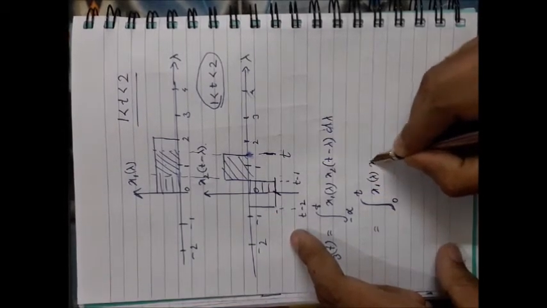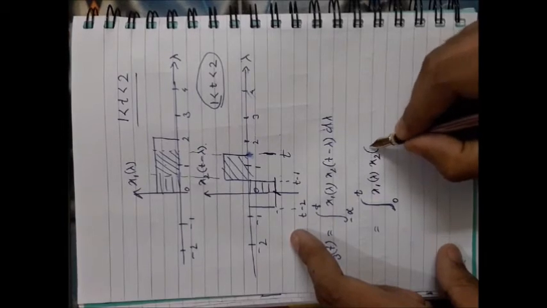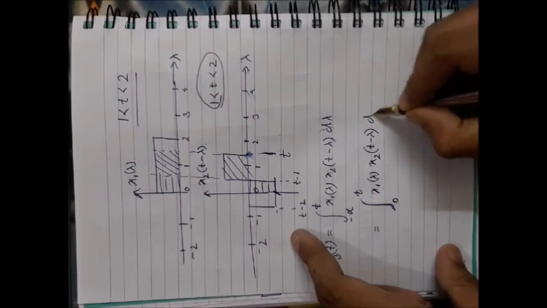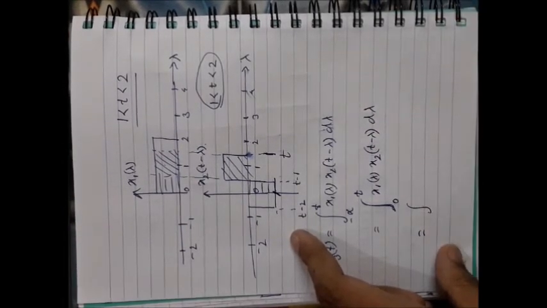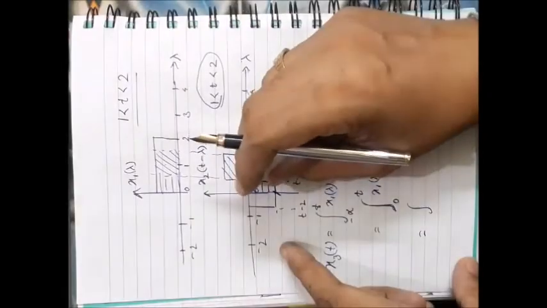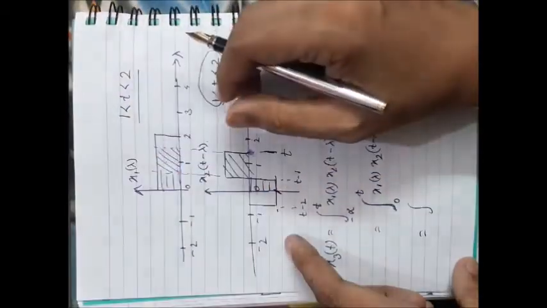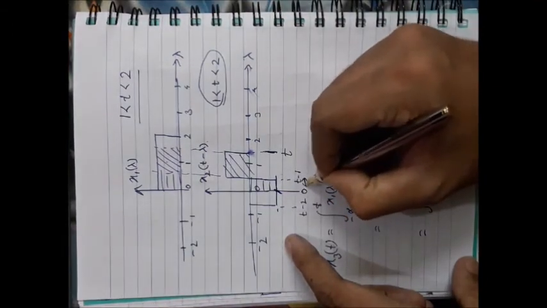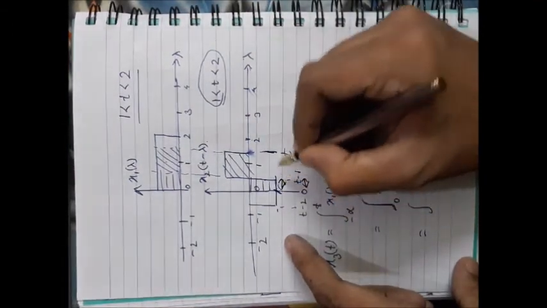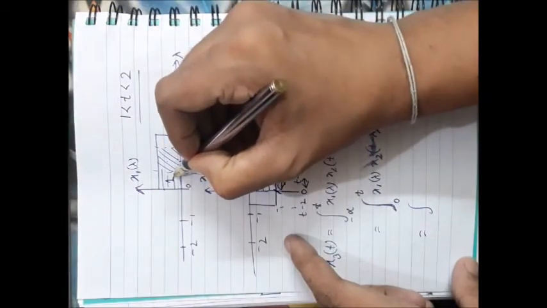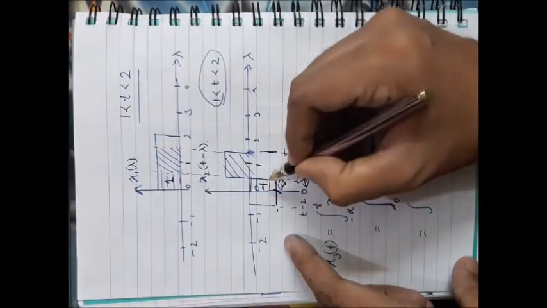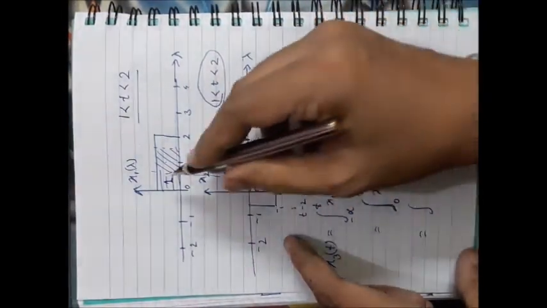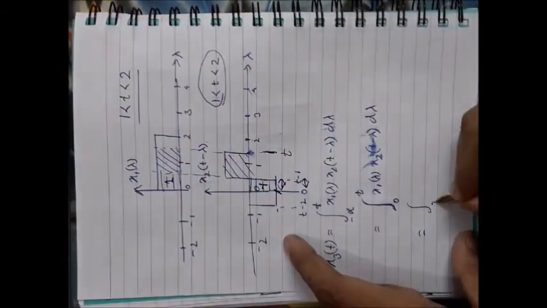Now see that this overlap has two different regions. From 0 to t minus 1, within this region this signal has value of 1, but this signal has value of minus 1. So first consider this region starting from 0 to t minus 1.